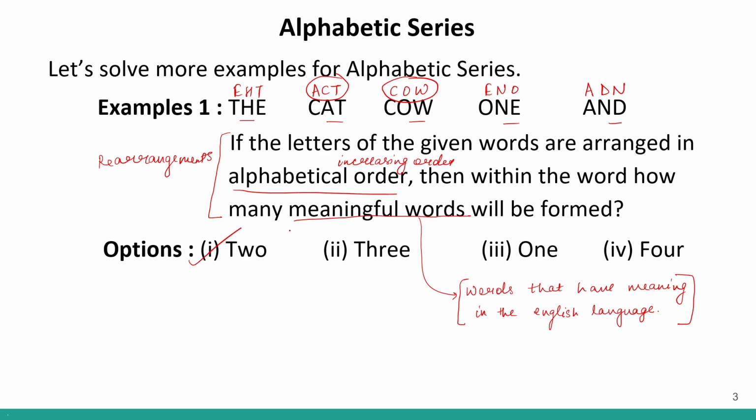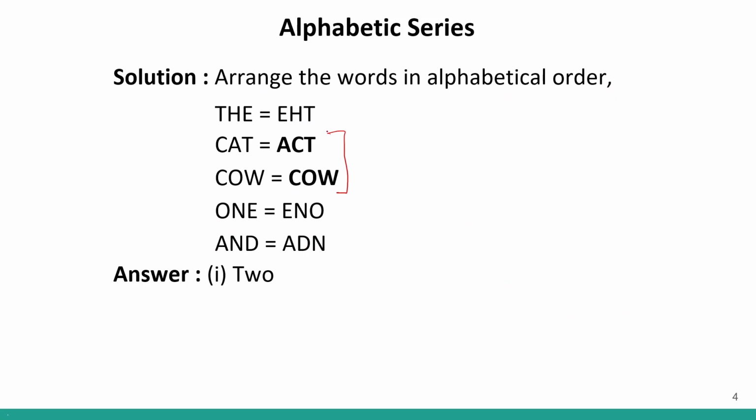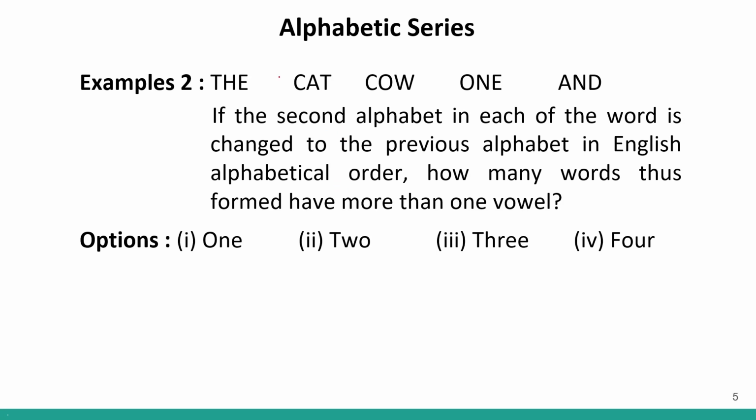Correct? So my answer will be option number 1, 2. There are two such words which will be meaningful. This is the solution. So act and cow. Okay? Then example number 2. So again, 5 words are given to us and certain instructions are given to us. And based on these instructions, we will find a rearrangement, and based on that rearrangement, we will answer the question.